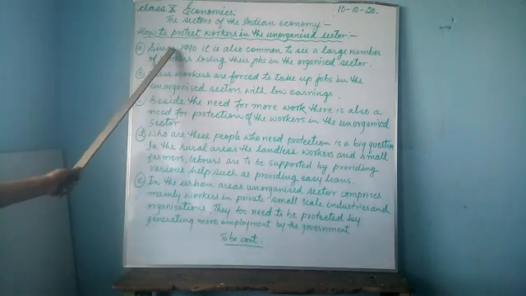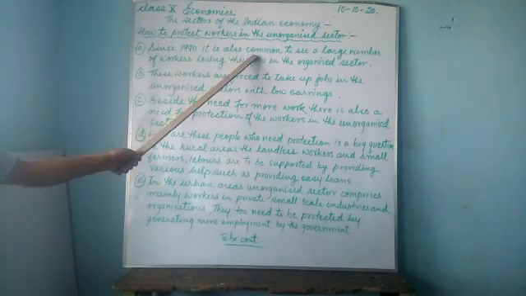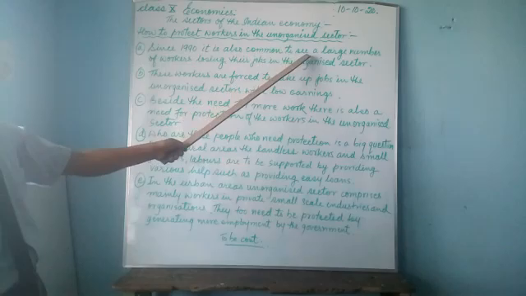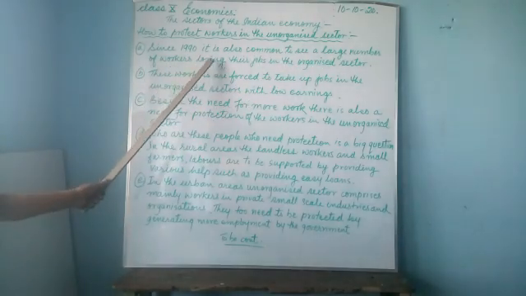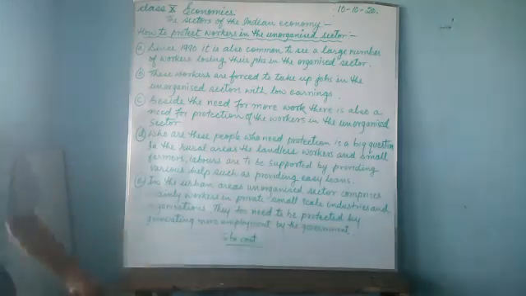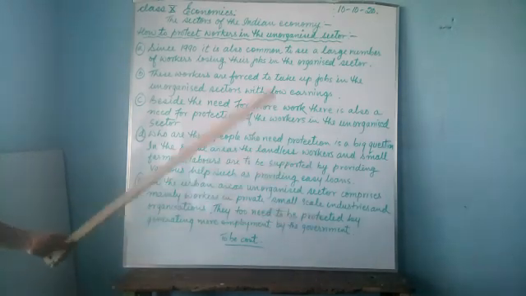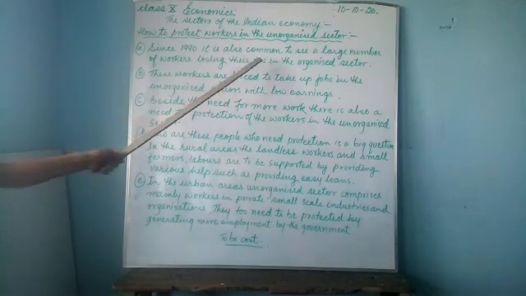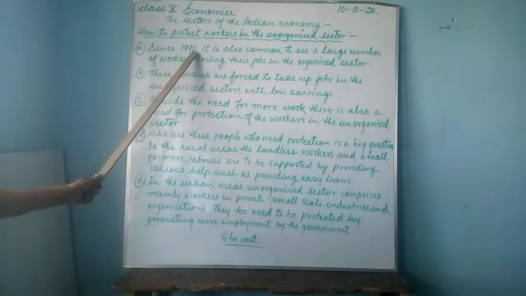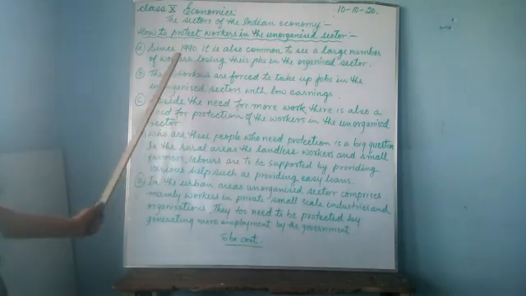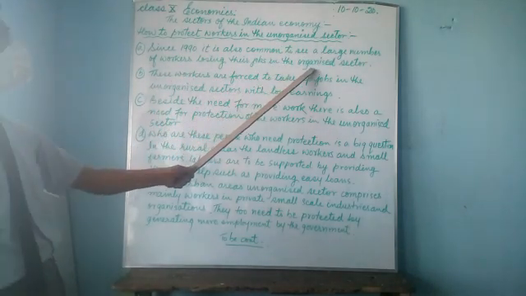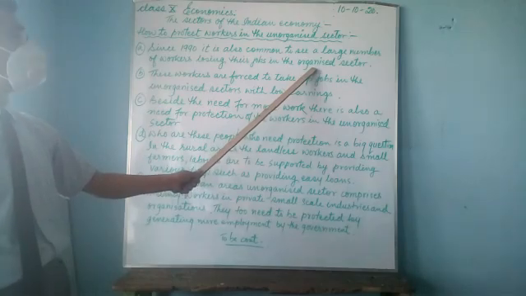First, since 1990, it is common to see a large number of workers losing their jobs in the organized sector. What is the reason for that? Here the reason is not mentioned, but we can understand it. Many of the people who worked in the organized sector, that is in the government sector, during the 1990s lost their jobs. Large numbers of workers were losing their jobs in the government service, the organized sector.